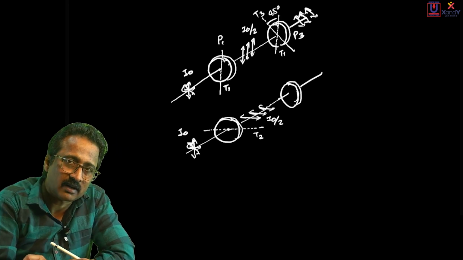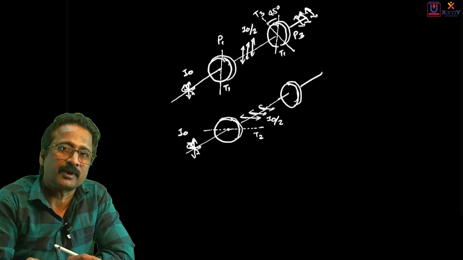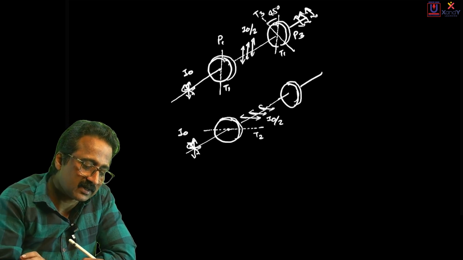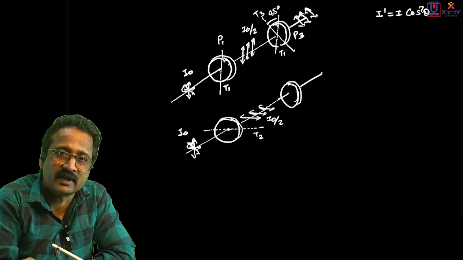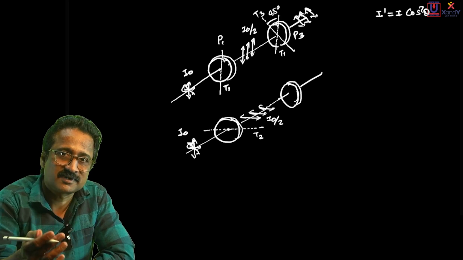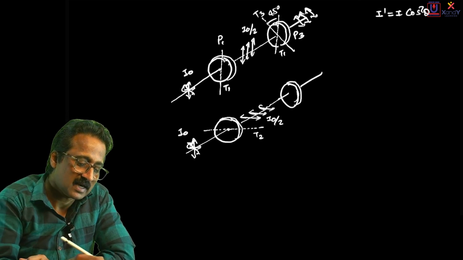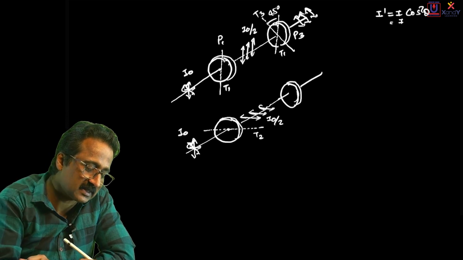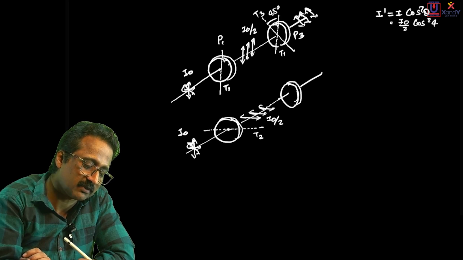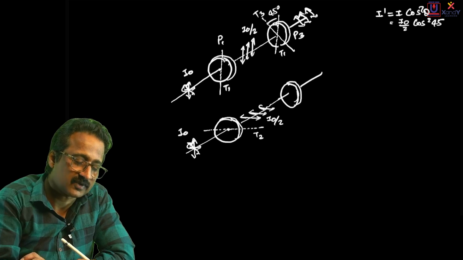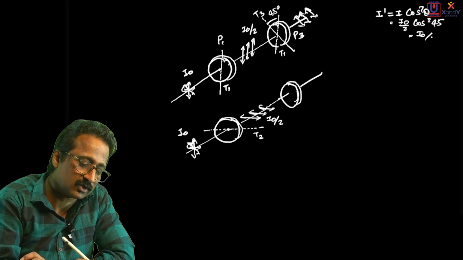Now you know that when polarized light passes through a Polaroid, the resultant intensity is given by the expression I = I0 cos squared theta. That's the equation for finding the intensity of light transmitted by a Polaroid when polarized light passes through it. Here, the incident intensity is I0/2, times cos squared 45. Cos 45 is 1/√2, so the result is I0/4.